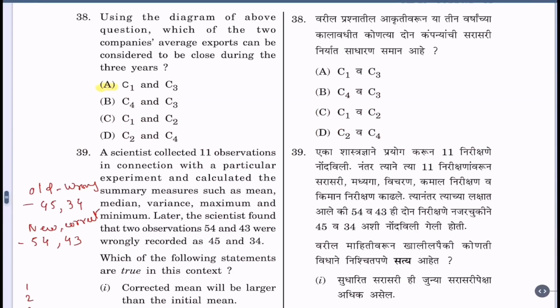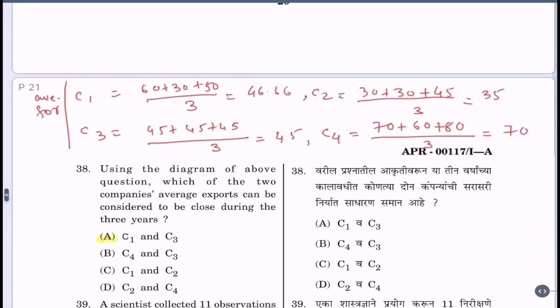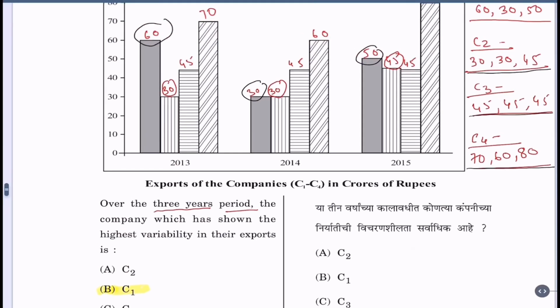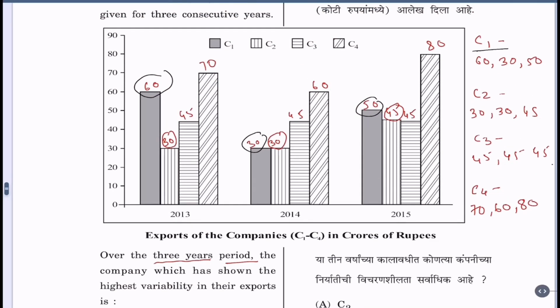Question 38. Using the diagram above question, which of the two companies' average exports can be considered to be close during the 3 years? Now let us find averages using these numbers which you have written here. For company C1, the average is 60 plus 30 plus 50 by 3. For C2, 30 plus 30 plus 45 by 3. C3 average, 45 plus 45 plus 45 by 3. For company C4, the average is 70 plus 60 plus 80 by 3.